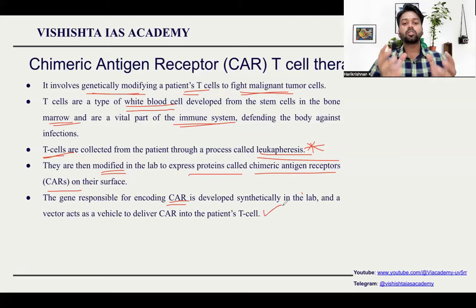So we need to modify the T cell, the internal structure of the T cell. How do we do it? We will use a vector. The vector can be a bacteria or anything. They will introduce the changes in the bacteria and make the bacteria affect the cell.